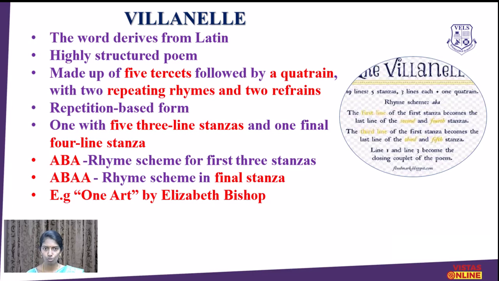That is the structure of this villanelle. The rhyme scheme will be ABA for the 3-line stanzas, and for the quatrain ABAA. An example from English literature, One Art by Elizabeth Bishop, is one of the famous villanelles in English literature.